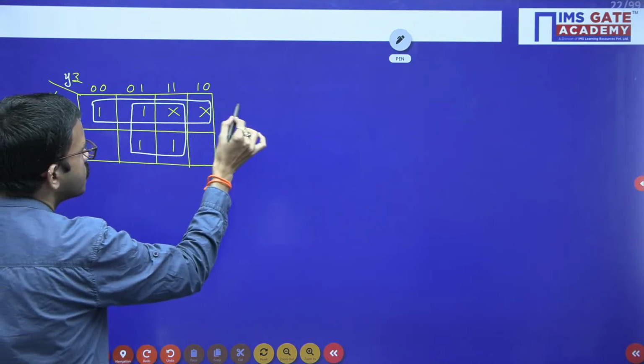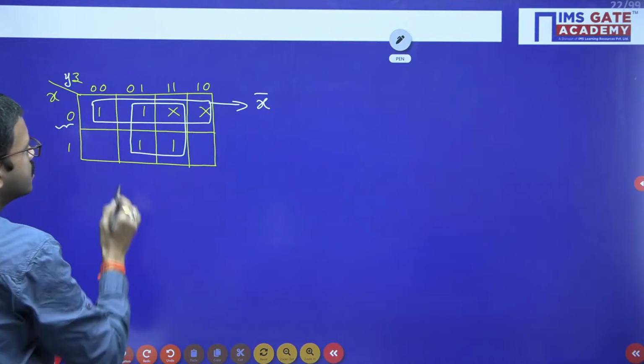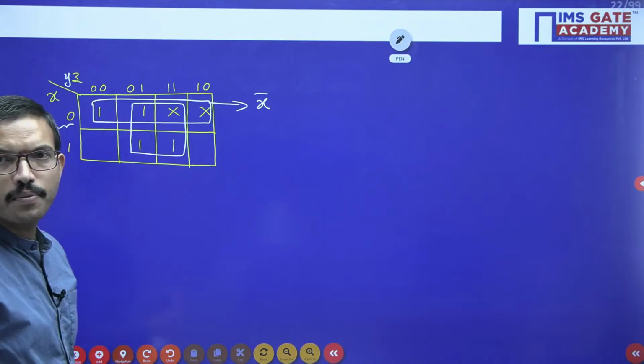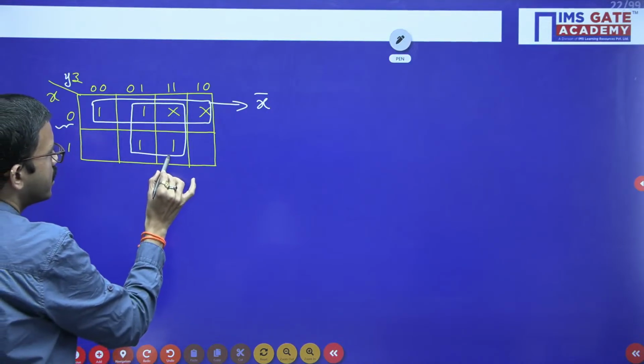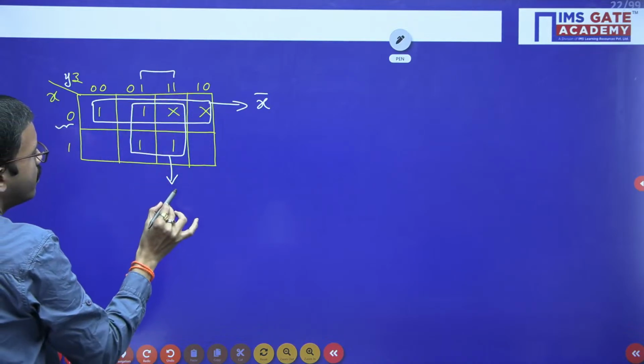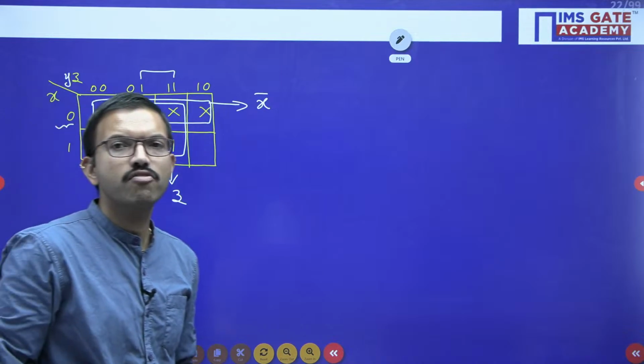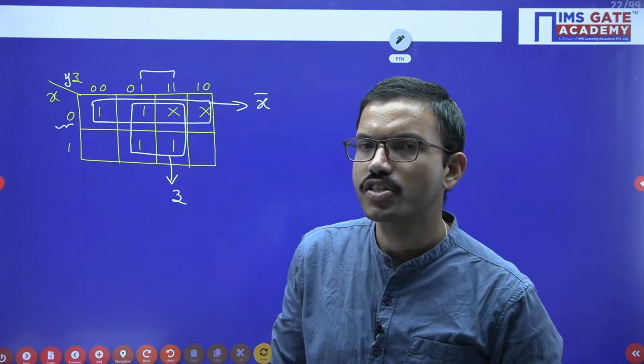Regarding this row grouping, row-wise the x value is 0, that means x bar; column-wise y and z values are varying, so they won't come. Regarding this grouping, column-wise the z value is 1, that means z. Now can you tell what is the final answer for the minimized function?